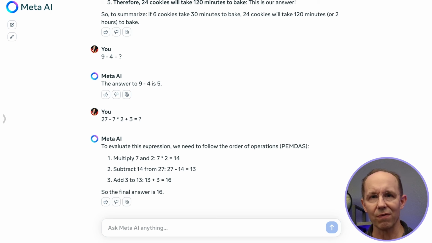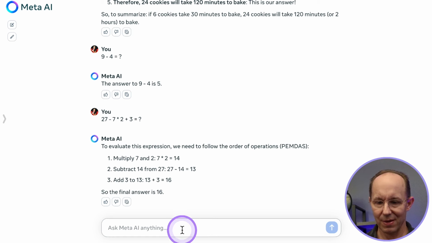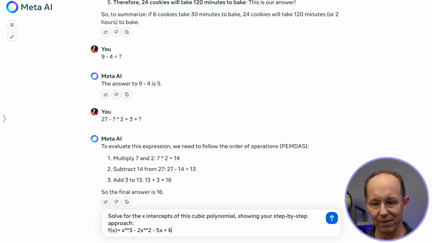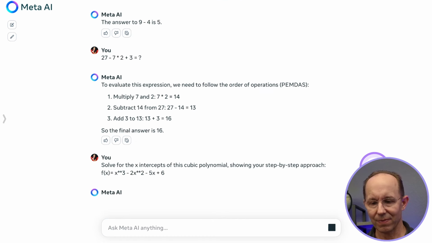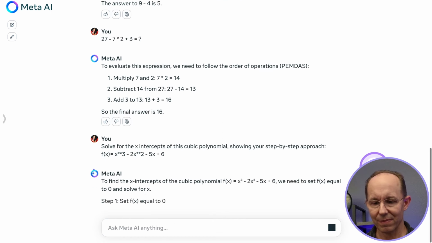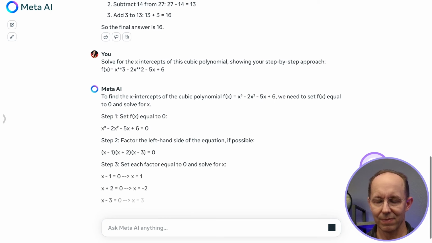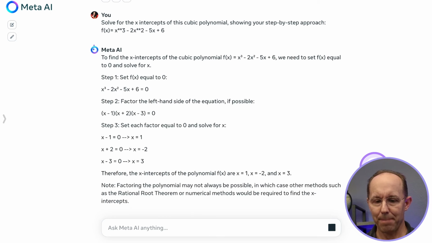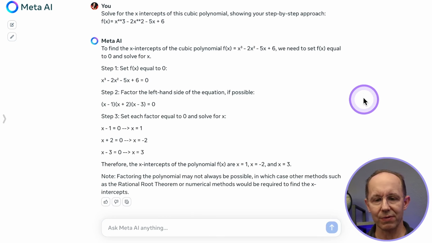We're going to have it solve a cubic polynomial and let us know what the x-intercepts are. Take a look at this problem here. Solve for the x-intercepts of this cubic polynomial, showing your step-by-step approach. Okay, it's walking us through the problem.